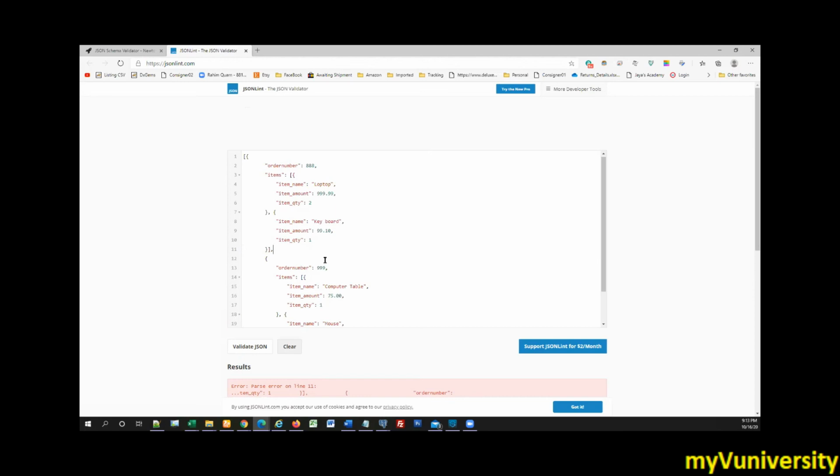Your order number one is finished. So there should be the curly bracket which is closing the first order, right? Your second order is starting. What I'm saying, on line number one, whatever opening curly bracket is there, which is the opening bracket for your order, that should be closed on line number 11 before the comma.